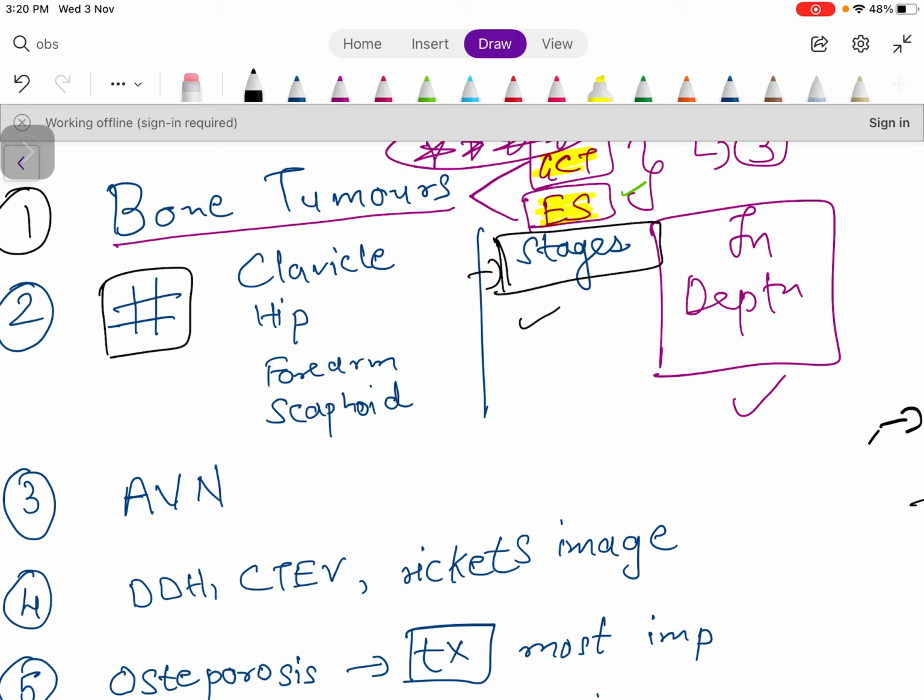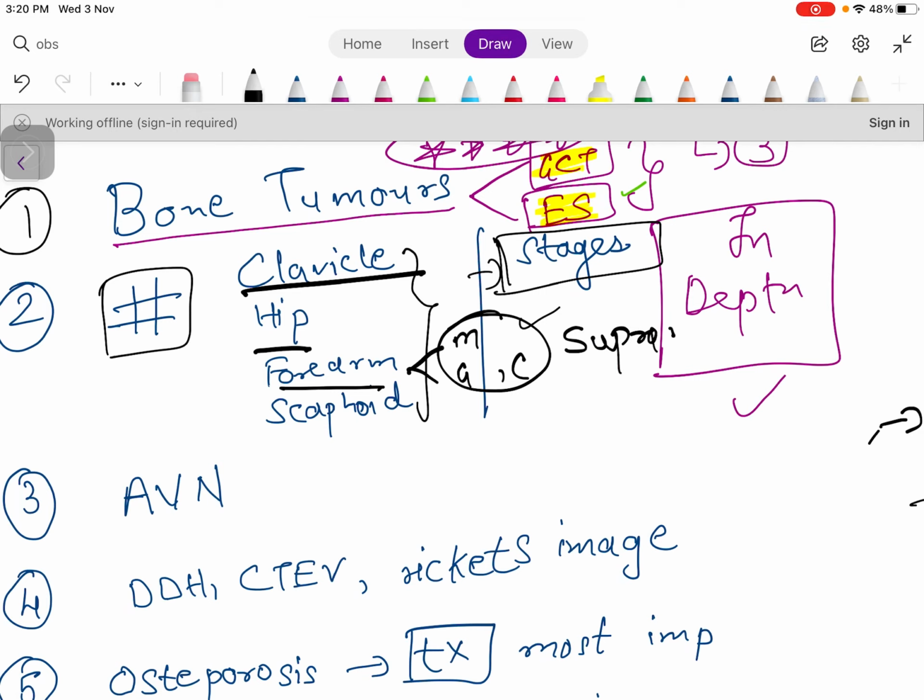and all the fractures are important, but these are the most important. You cannot leave these. Clavicle fracture, hip, forearm fractures. In the forearm, Monteggia, Galeazzi, Colles' fracture. These three are very important. And supracondylar fracture in children. This is the most important question. They are asking this frequently, so do it.